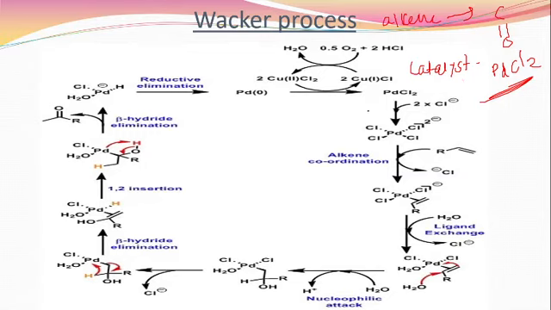Another MCQ is: what is the role of copper in the Wacker process? Here in the Wacker process two metals are used. First the palladium, which is the main catalyst, and the second metal is copper. What is the role of copper? This question was asked in the NET examination.